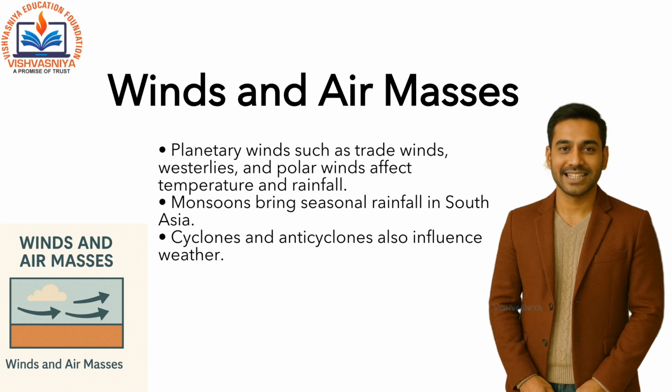For example, the Western Ghats get heavy rainfall, while the Deccan Plateau lies in the rain shadow. Sixth, winds and air masses. Planetary winds such as trade winds, westerlies, and polar winds control temperature and rainfall. Monsoons bring seasonal rain in South Asia. And don't forget, cyclones and anticyclones also influence weather patterns.